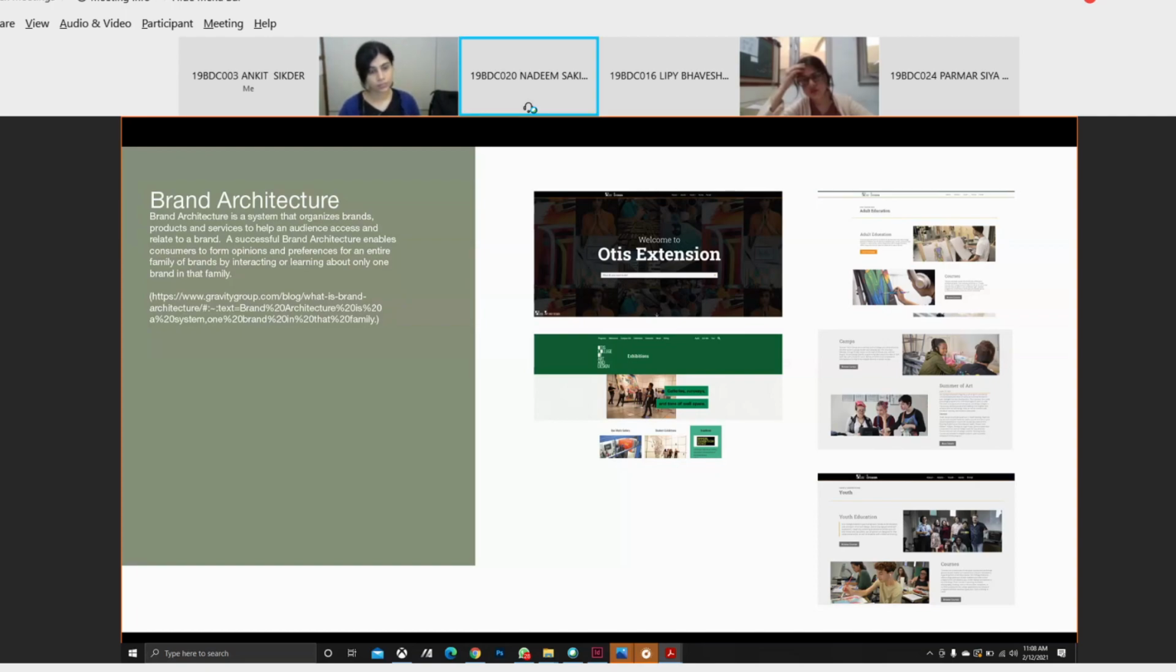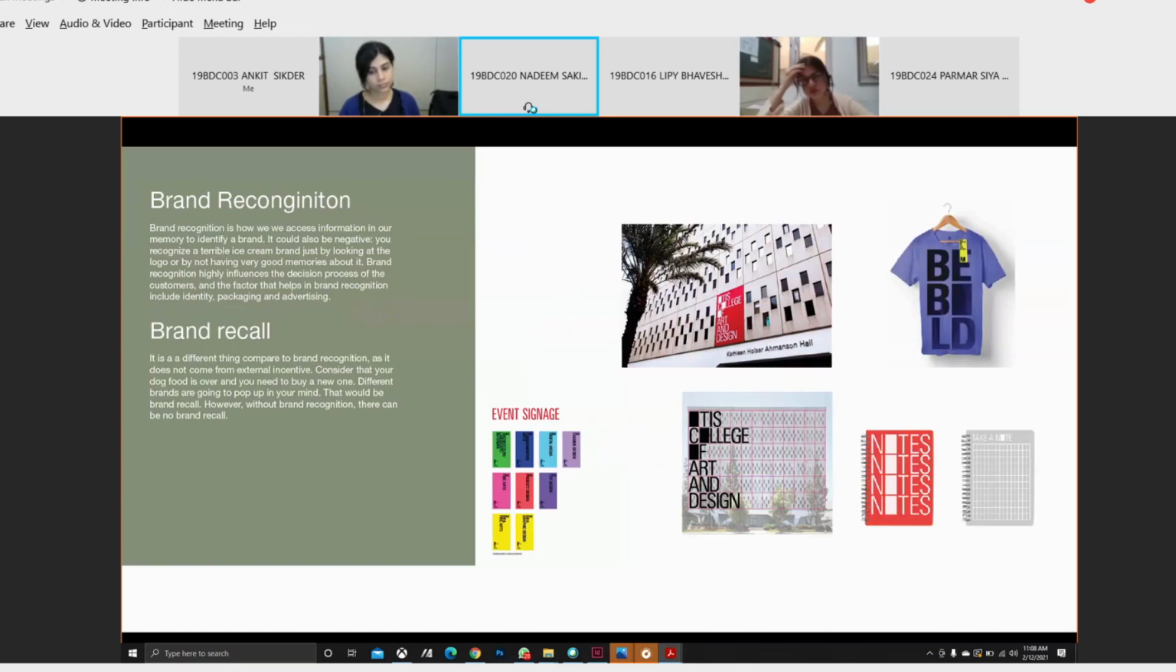Then I'll come to brand recognition and brand recall. Brand recognition is accessing information in our memory to identify a brand, and brand recall, I'll just say the difference between them. If we don't recognize the brand, we won't be able to recall it. So in this itself, Otis has this grid which we recognize when we see it, and we recall it